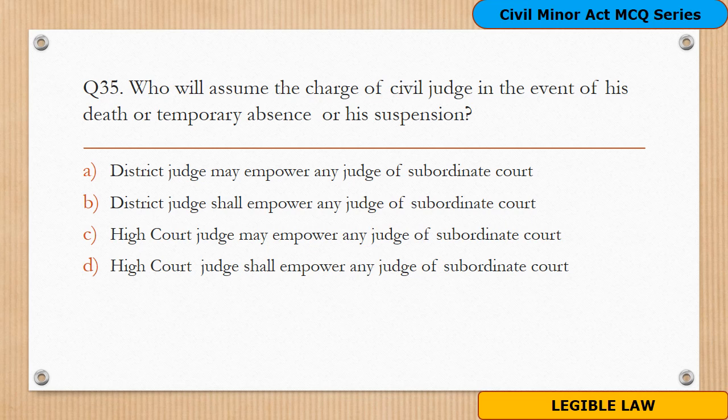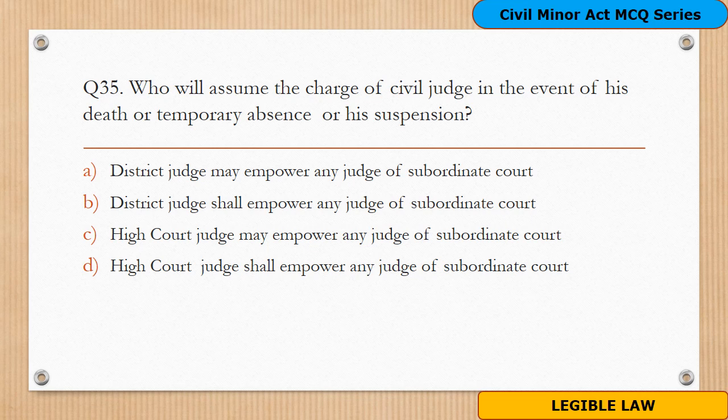And the last question, question 35. Who will assume the charge of civil judge in the event of his death or temporary absence or his suspension? And the options are: Option A, a district judge may empower any judge of the subordinate court. Option B, district judge shall empower any judge of the subordinate court.